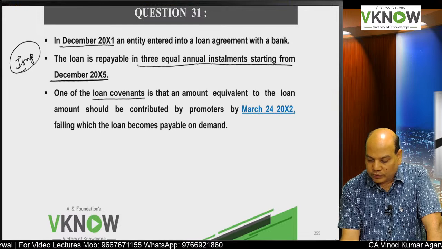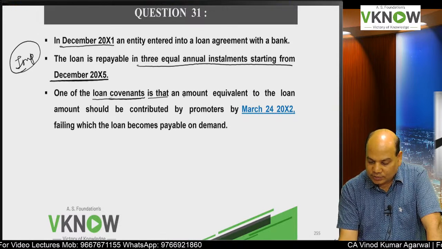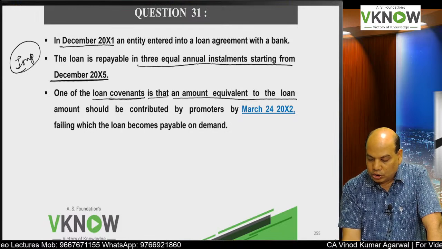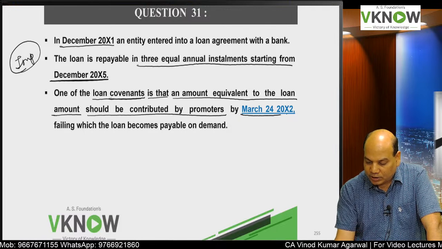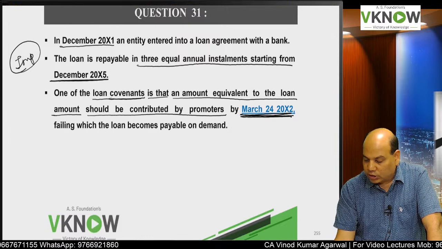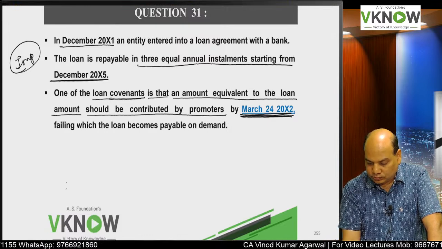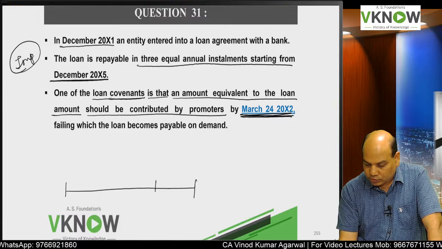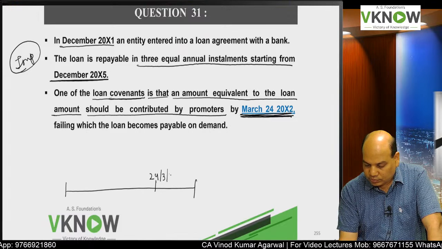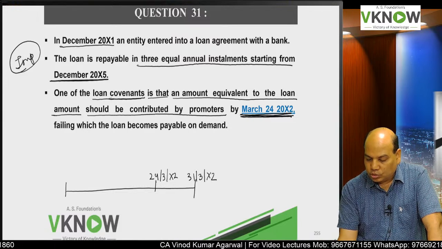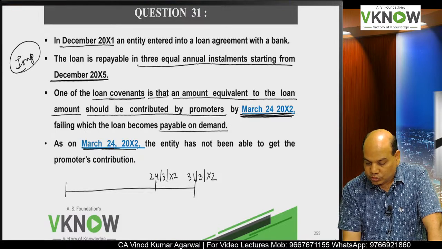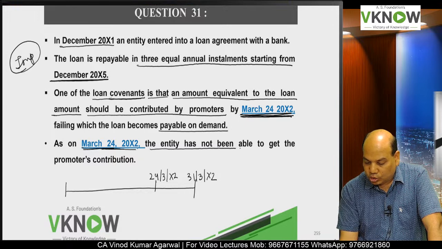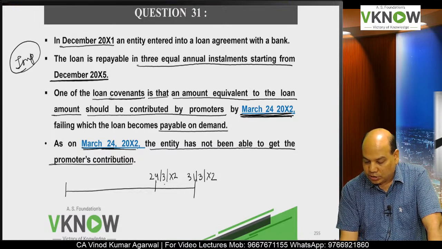One of the loan covenants, meaning conditions, is that an amount equivalent to the loan amount should be contributed by the promoter by 24th March 20x2. This is 24th March and my year end date is 31st March, following which the loan becomes payable on demand. As on 31st March, the entity had not been able to get the promoter's contribution.